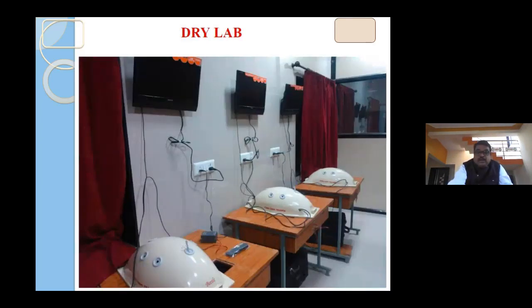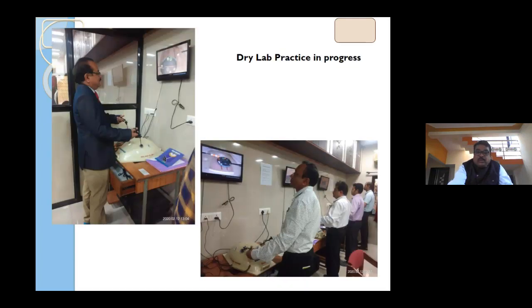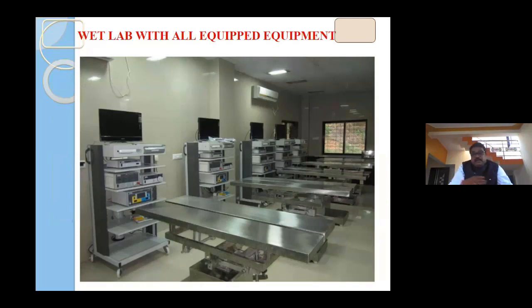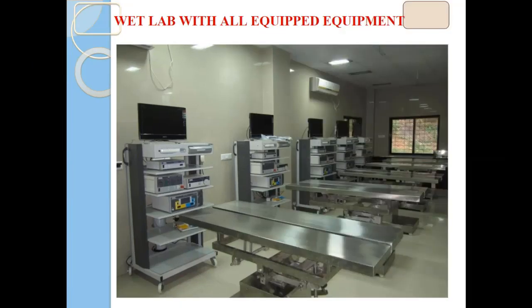This is our endo trainers. 10 endo trainers are there, where we can give training for hand and eye coordination. This is the training undergoing for the dry lab practice. This is our wet lab having 10 working stations of laparoscopy with monitor, light source, camera, software, then endoflator, this insufflation unit, then cautery unit, and all different accessories, with a table which can be manipulated in different ways. We can make a V shape or we can tilt on all 4 sides comfortably.